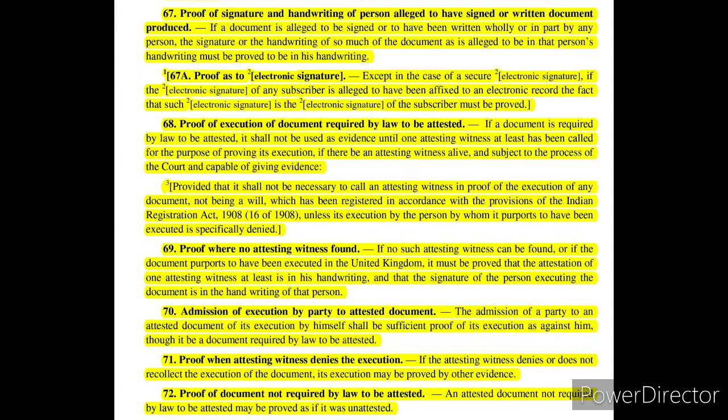Section 71 says, proof when the attesting witness denies the execution. So whenever the attesting witness denies or forgets the execution, then it may be proved by other evidence as mentioned in section 69 or 70. Now section 72 says, proof of document not required by law to be attested. So when an attested document is not required by law to be attested, it may be proved as if it was unattested.